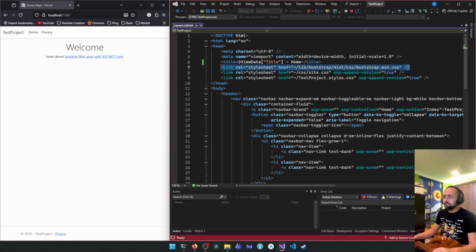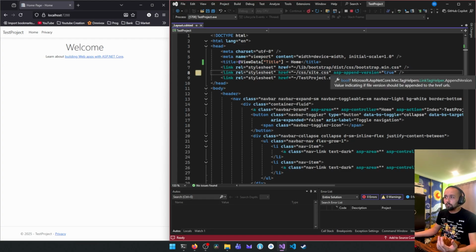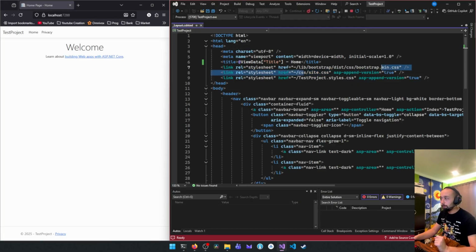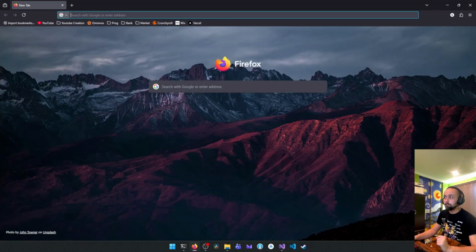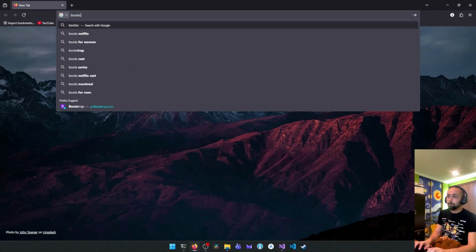And next we have links. Those links are things that will tell your project where to go and what things it's gonna take, because in these kinds of programs there's a lot of libraries that have pre-programmed stuff in them that will help you do things faster and not have to hard code everything. Like Bootstrap. Bootstrap is an incredible website that has some great things to create websites. Let's just open it real quick. Bootstrap.